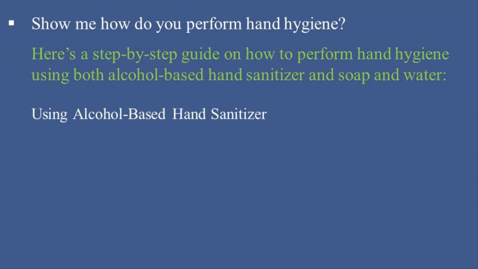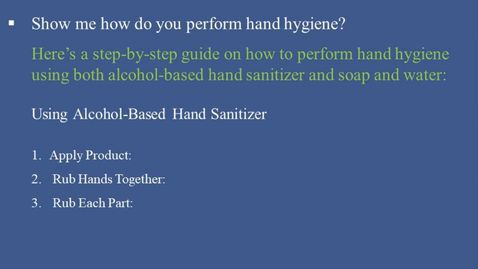Using alcohol-based hand sanitizer. 1. Apply product. Apply a palmful of alcohol-based hand sanitizer to a cupped hand, covering all surfaces. 2. Rub hands together. Rub hands together, covering all surfaces of your hands and fingers. 3. Rub each part. Rub each part of your hand systematically.